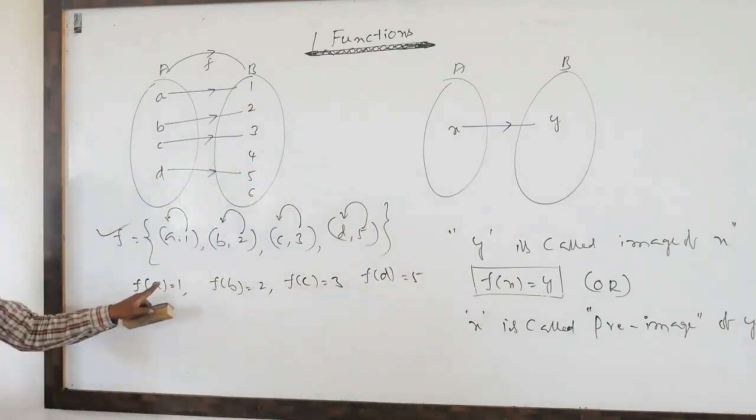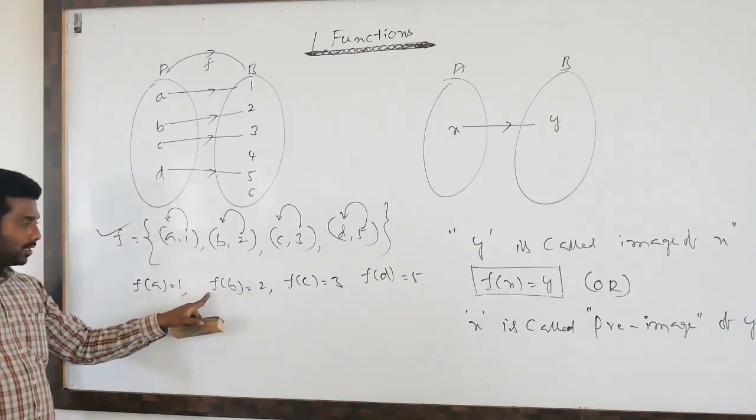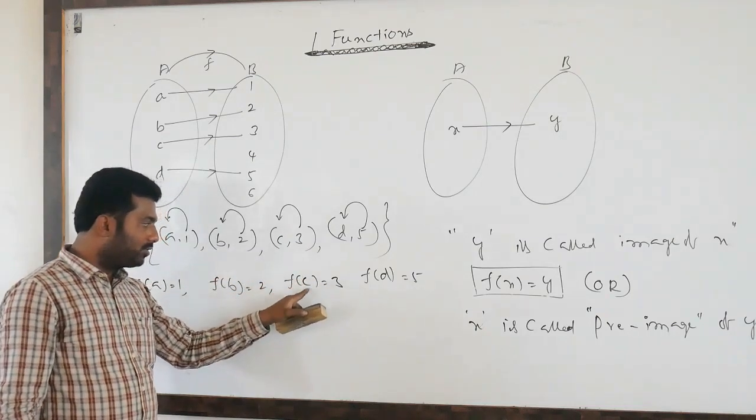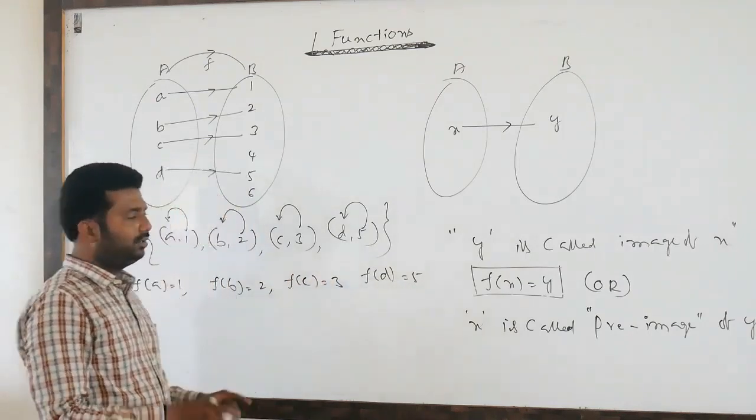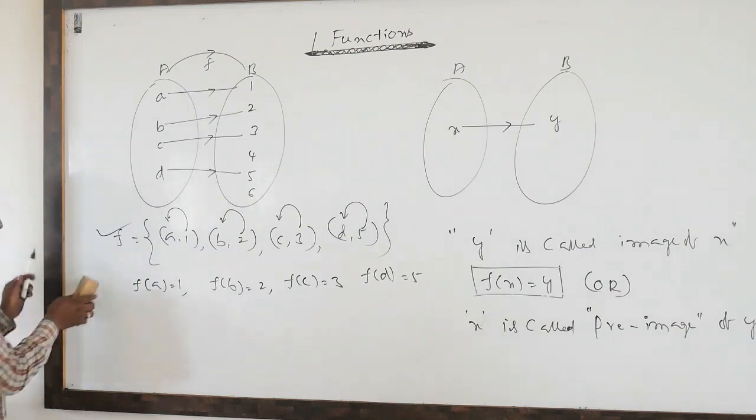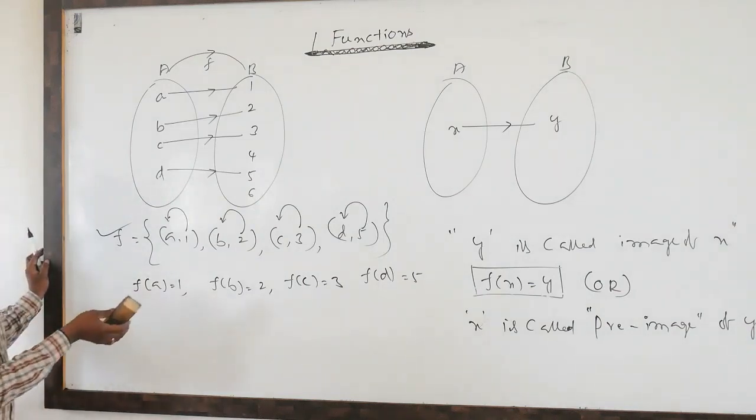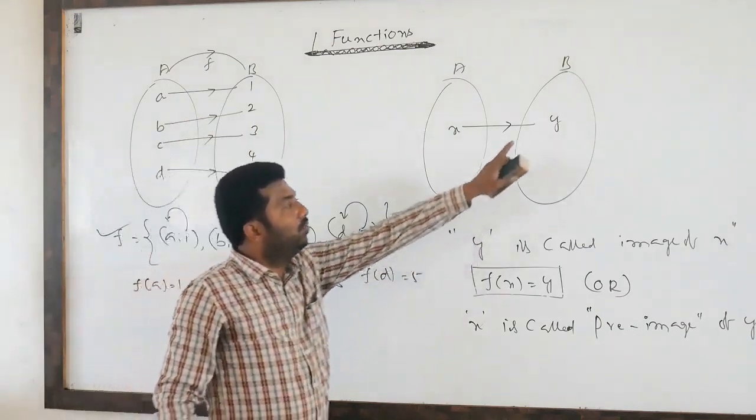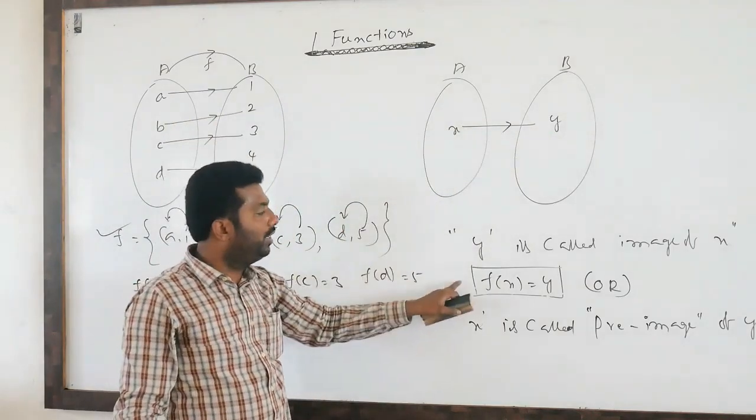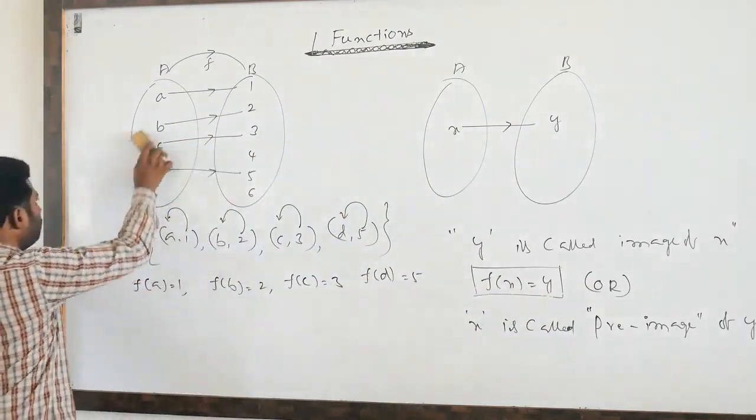So 1 is the image of A under the function f, 2 is the image of B under the function f, 3 is the image of C under the function f, 5 is the image of D under the function f. So these are the images and pre-images of a function from A to B. Most important, y is the image of x means we write f of x equal to y. Next.